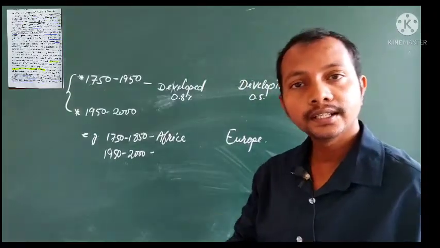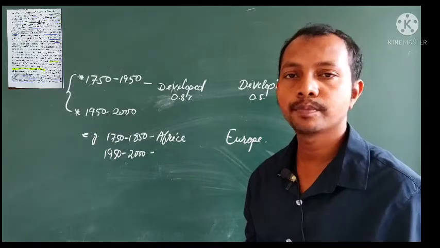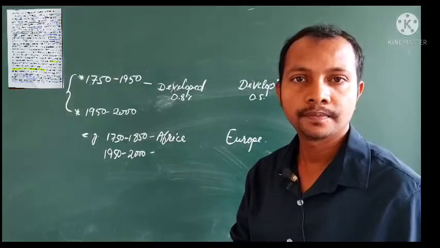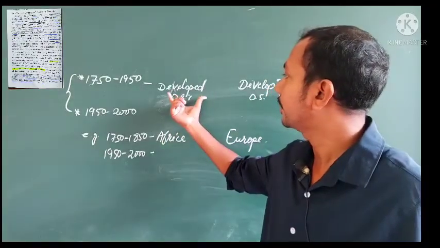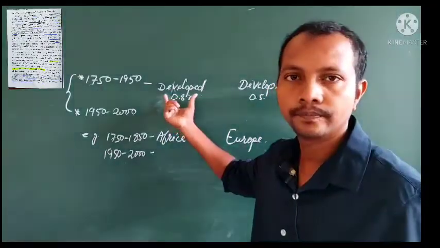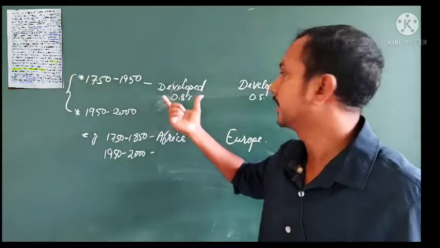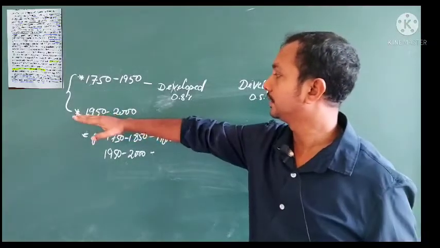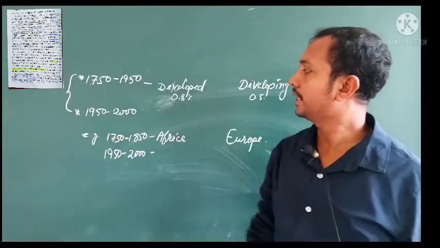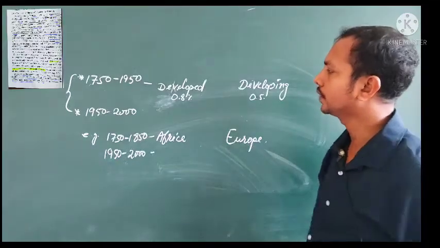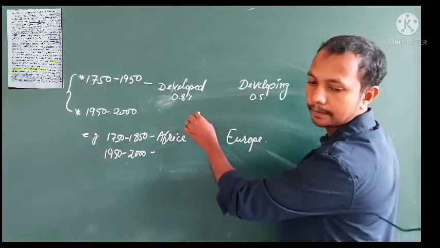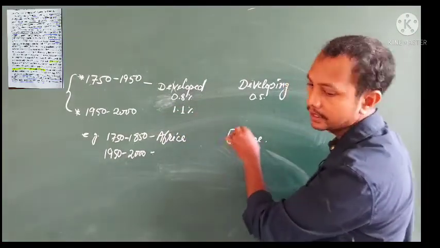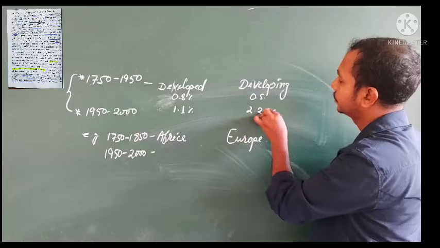But surprisingly, in the next time period, the whole thing changed. Here the developed countries have more growth rate and developing countries have less. But the second data, from 1950 to 2000, came this way: the developed countries had a growth rate of 1.1%, whereas the developing had 2.2%.